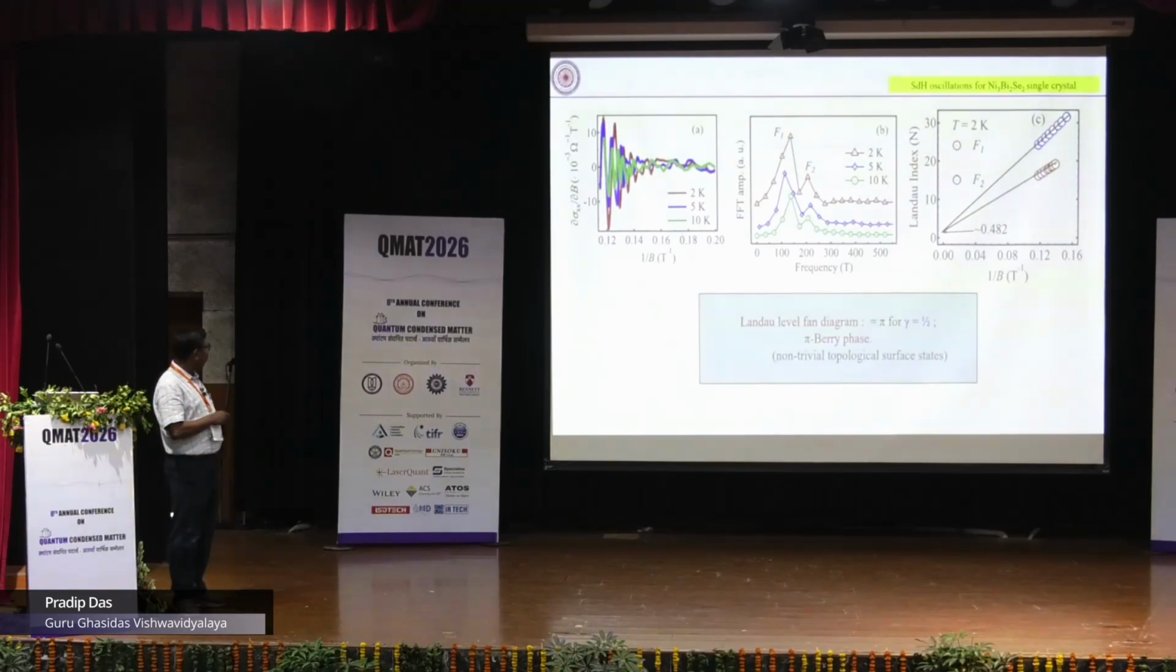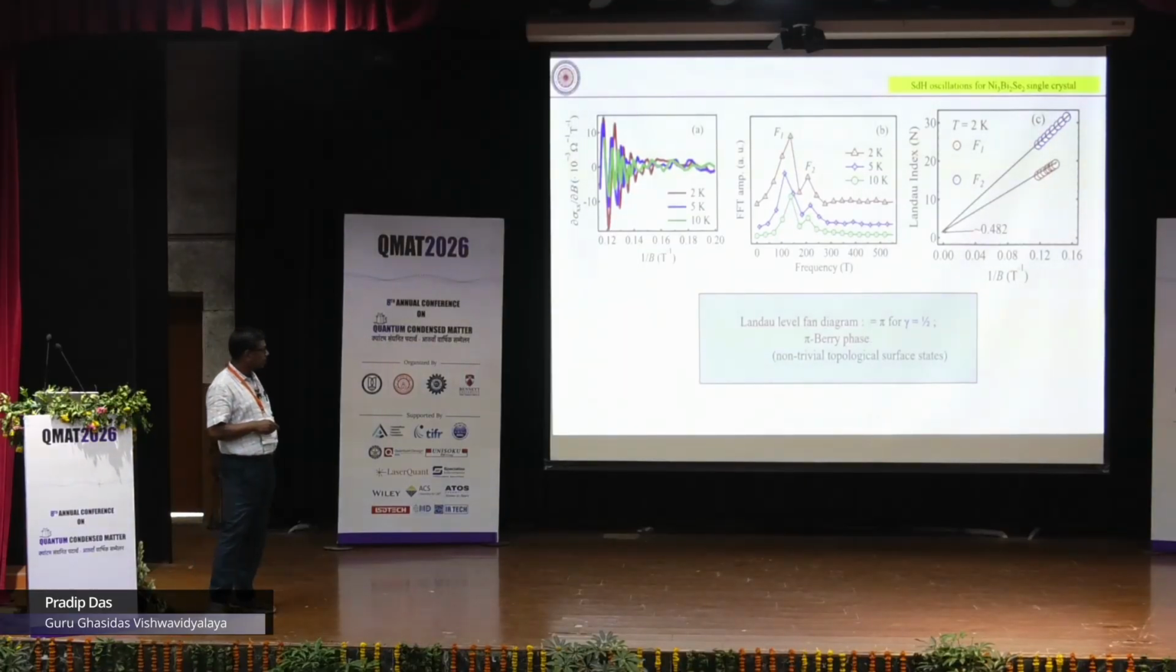So this is our delta sigma xx divided by delta v versus 1 by B plot, and we see that if we increase the temperature, then the amplitude is decreasing. This is the same type of SdH oscillation. So we have a fit with multiple frequencies, and from this we have two different frequencies, and from this we can plot the Landau fan diagram, and if it intersects around half, then we can say that a pi Berry phase is present. So here it is almost like half. So we can say that in this single crystal we have a pi Berry phase.